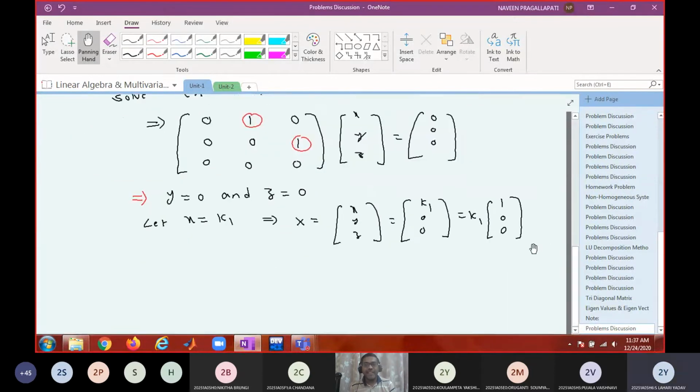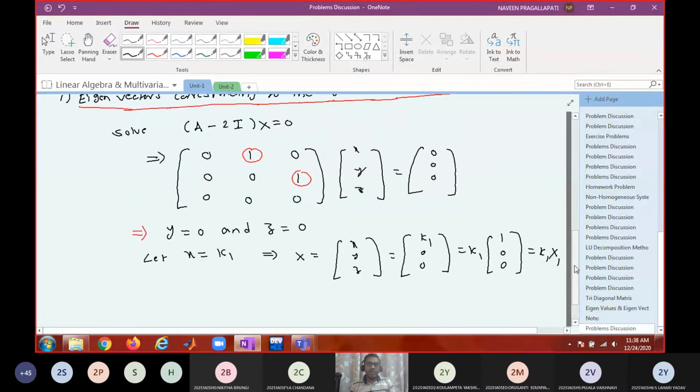What is the independent eigenvector here? (1, 0, 0). Can you see that? This independent eigenvector generates infinitely many eigenvectors.